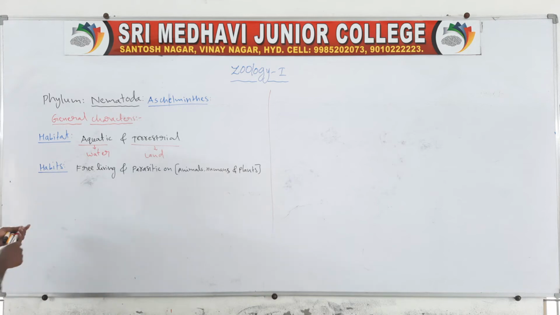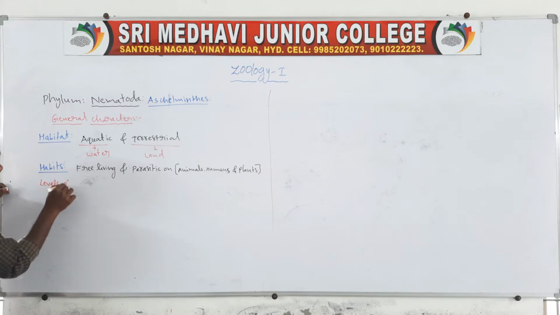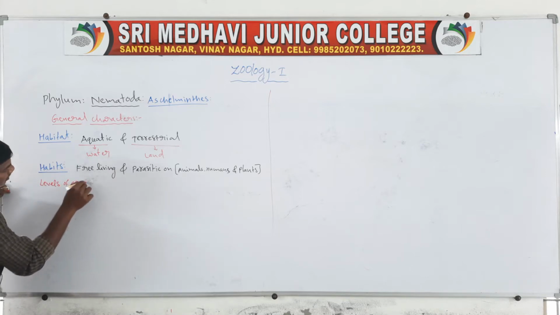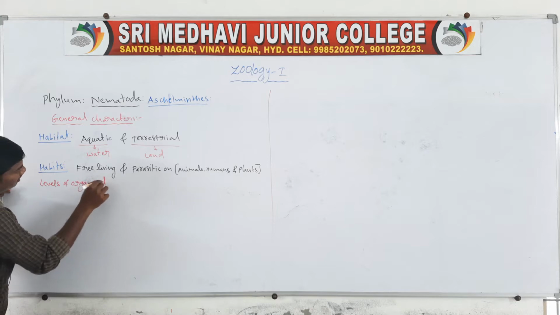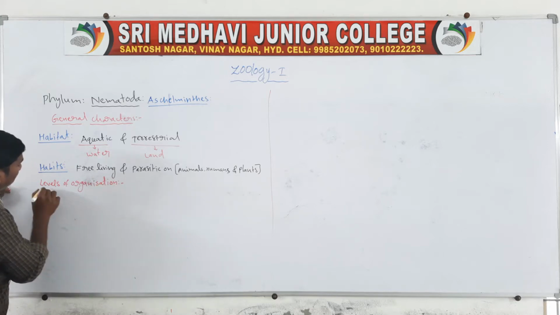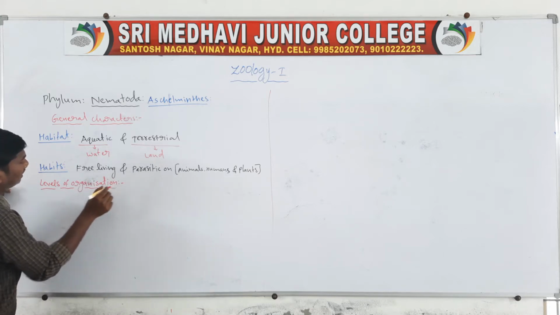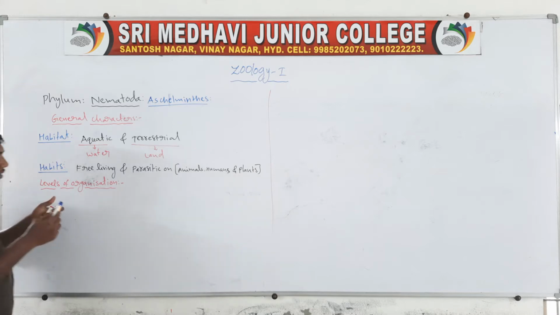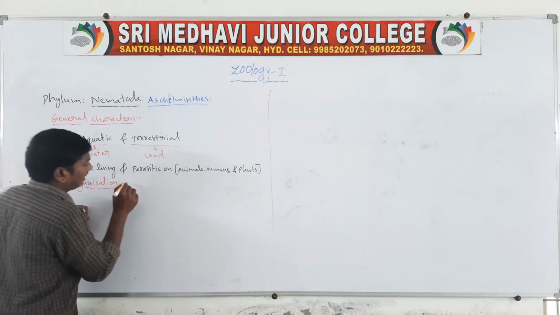Next one, level of organization. They show the organ system level of organization.